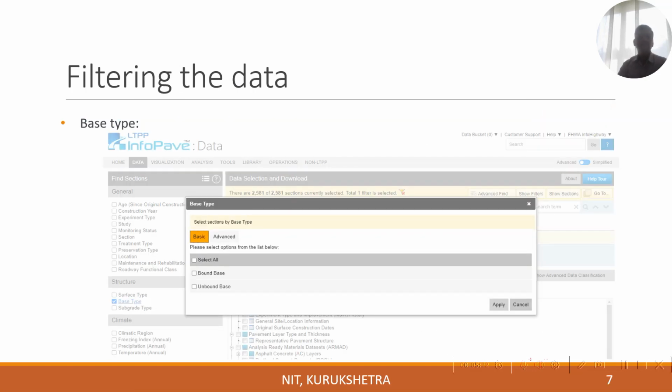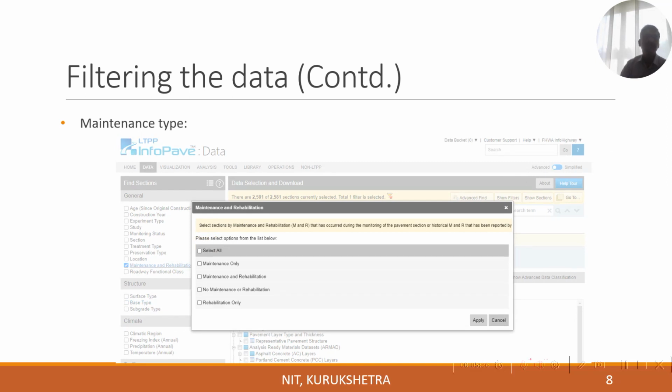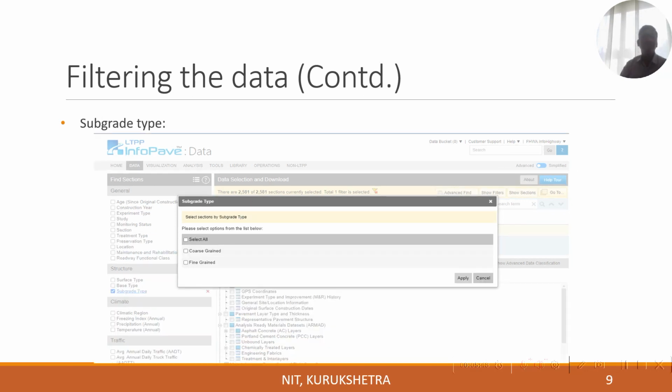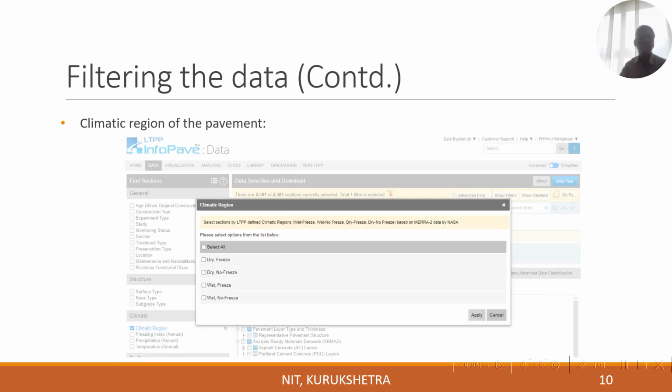These are the various screenshots from where the data of the road segments have been collected, depending upon the category of base: all types of base, bonded base or unbonded base. Then the pavements which have been regularly maintained, or those which have not been maintained since they were constructed. Then the type of subgrade, coarse-graded or fine-graded, because the performance of the pavement depends upon the type of subgrade.